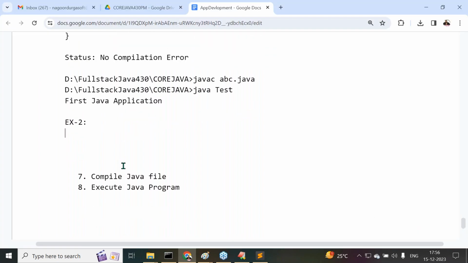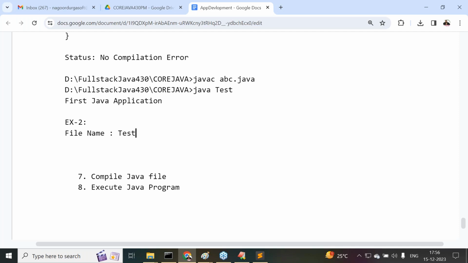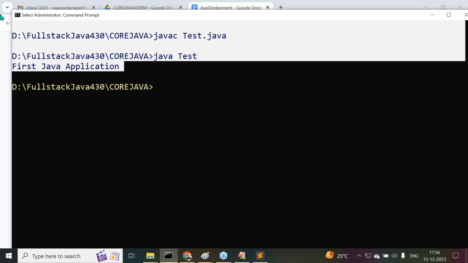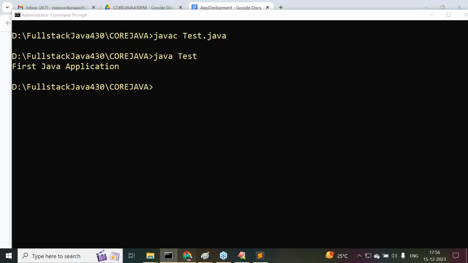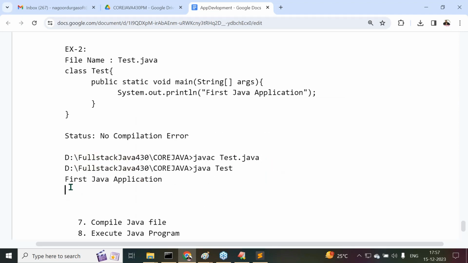Now first of all, the file name here I want to take. What is this file name here? Tester.java program I provided. Status is what? No compilation error. No compilation error here we are getting. Now the same thing we provided inside this command prompt, I want to display inside the command prompt. So this is completed. Next is the third example I'm providing. Try to understand it now.